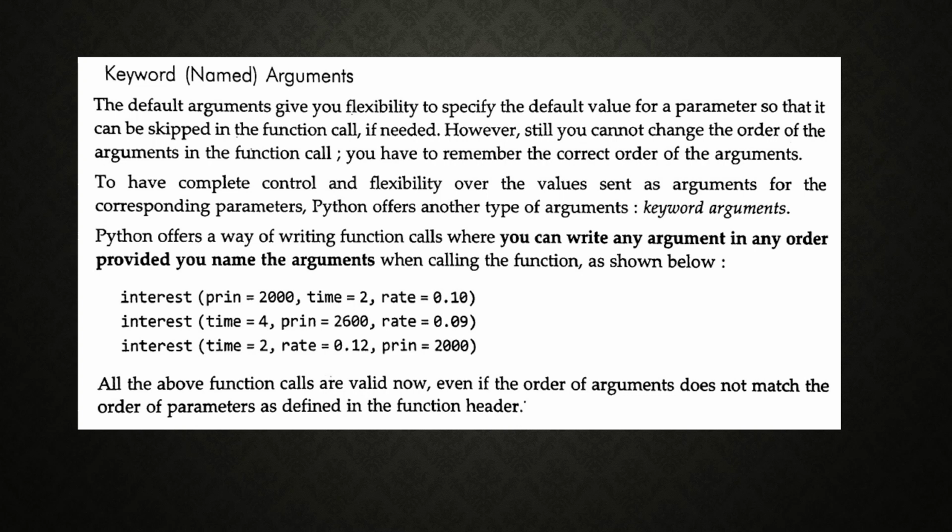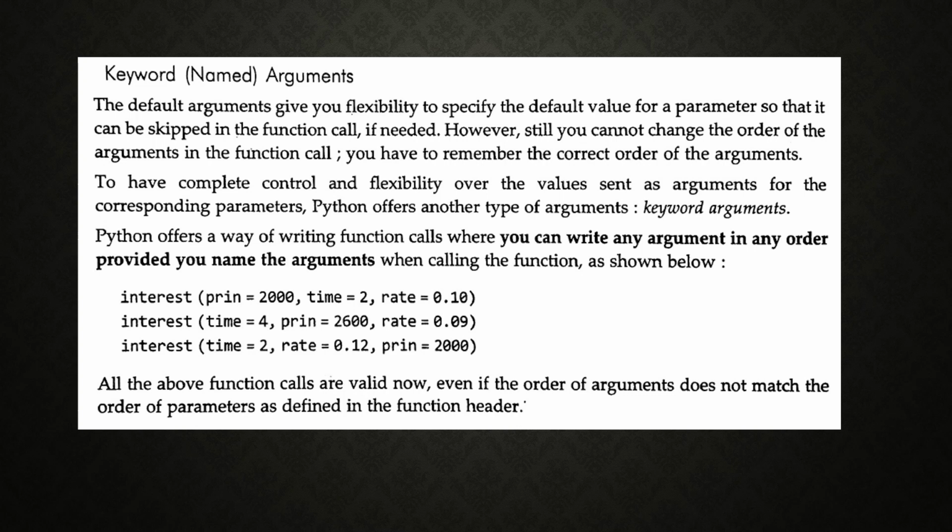However, you still can't change the order of the arguments in the function call. You have to remember the correct order of the arguments. First is principal amount, second time, third rate of interest. In that order only we can follow.